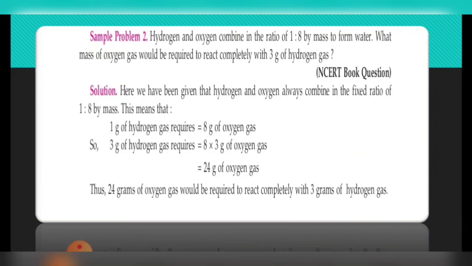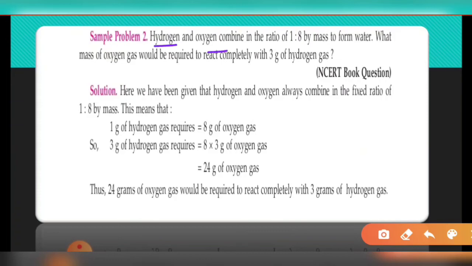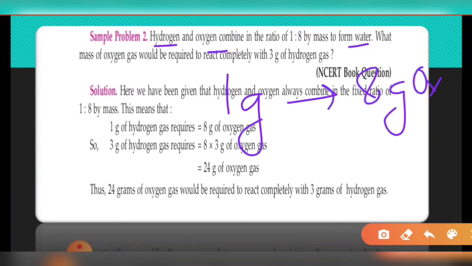Similarly, we have the second example also, where it is already stated that hydrogen and oxygen combine in the ratio of 1:8 by mass to form water. So they are already explained, they joined in a particular ratio. Next a question arises: what mass of oxygen gas would be required to react completely with 3 gram of hydrogen gas? So we know that 1 gram of hydrogen will require 8 gram of oxygen gas to react completely.